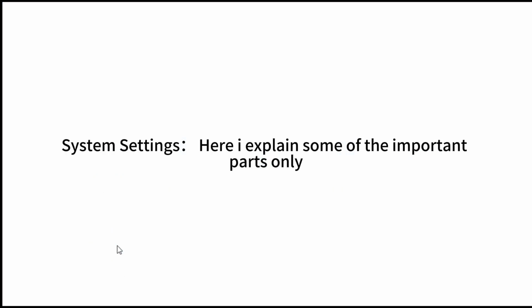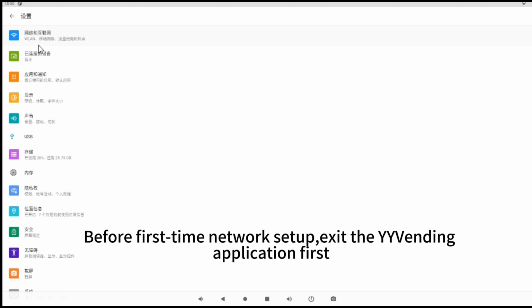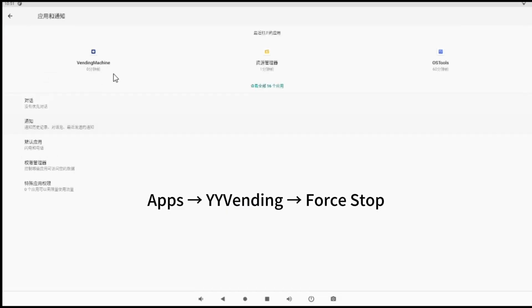System settings. Here I explain some of the important parts only. Before first-time network setup, exit the Vending application first. Apps, Vending, force stop.